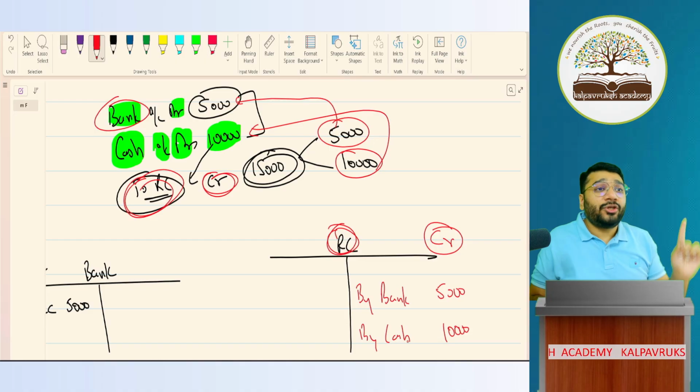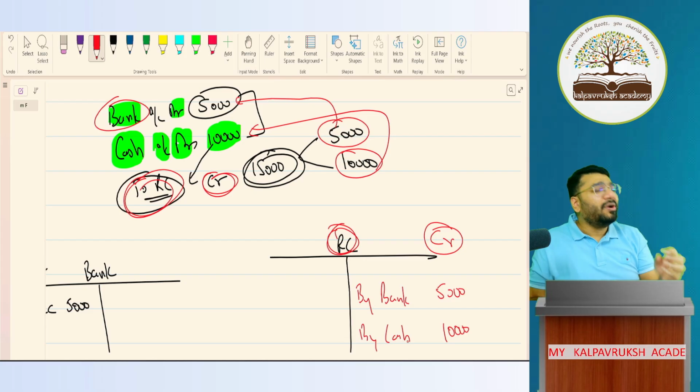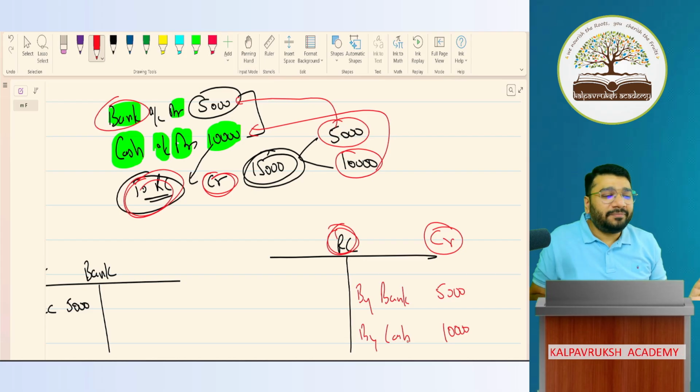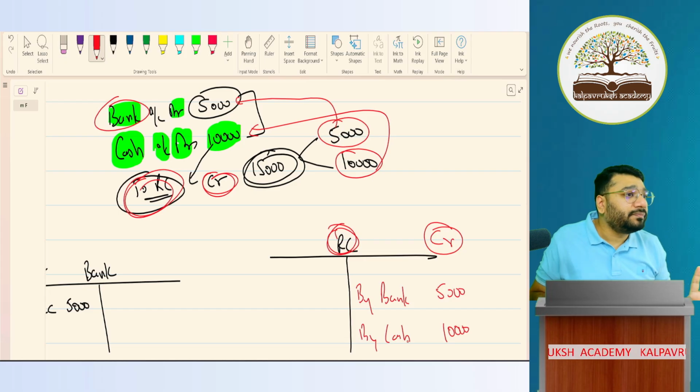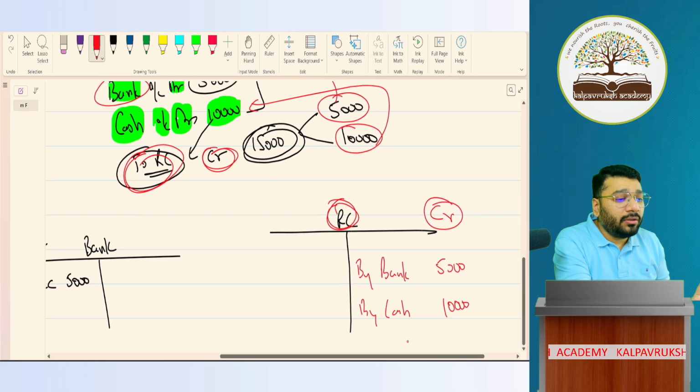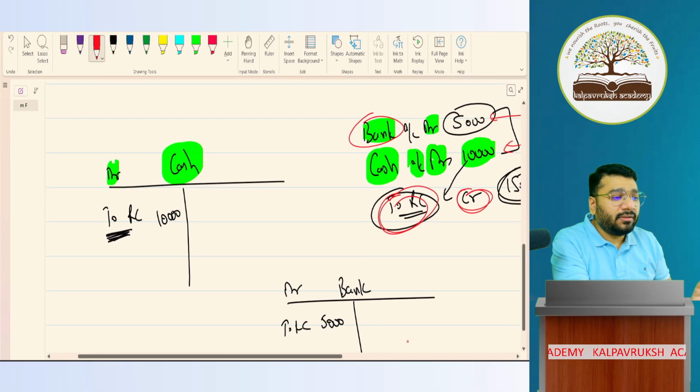Now the problem is your entire volume 1 and volume 2 is full of journal and ledger only, with multiple compound journal entries. So if you're not very clear with the posting, you'll have a nightmare here, I'm telling you. So it's very, very important that you have a strong hold on the basics.